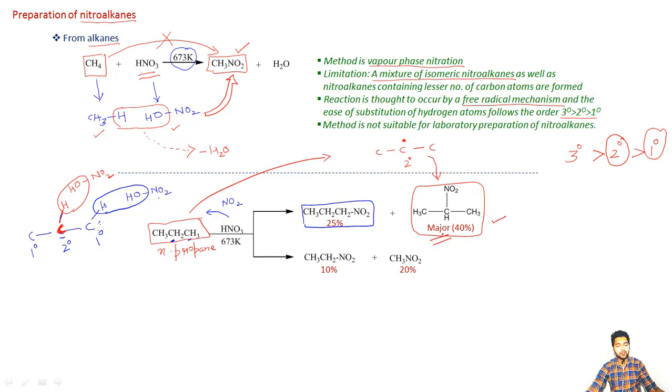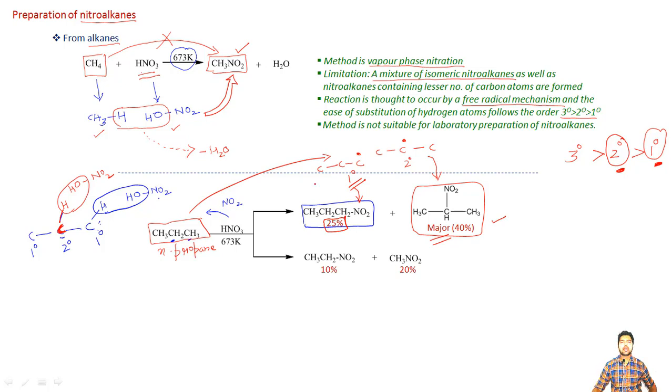The second possibility, of course, is what? That it will be resulting in the formation of a primary free radical, something like this. So let me write here, it will be a primary type of free radical. And of course, it will be resulting in the formation of this type of product here. And because this type of primary free radical is less stable as compared to the secondary free radical, this product here will be formed in the minor amount.